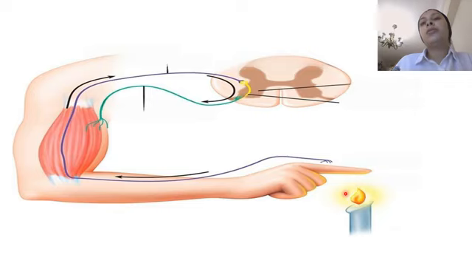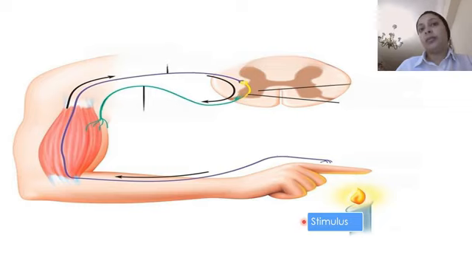The stimulus, ya shabab, is anything that leads to a change in the environment in such a way that our body is not adapted to. Okay, this is not what my body is adapted to. Any change away from the optimum is called a stimulus. So the candle here, which makes an increase in the temperature, is considered a stimulus.